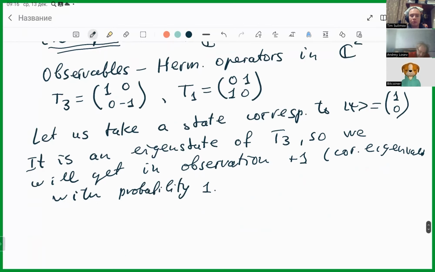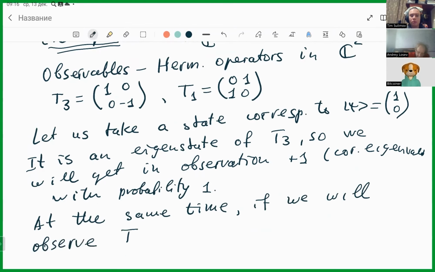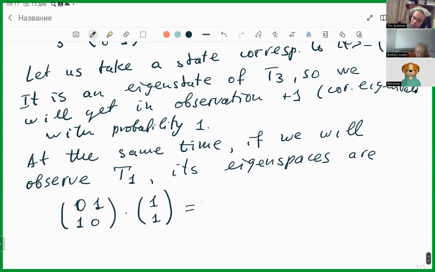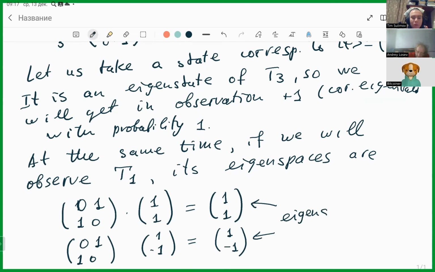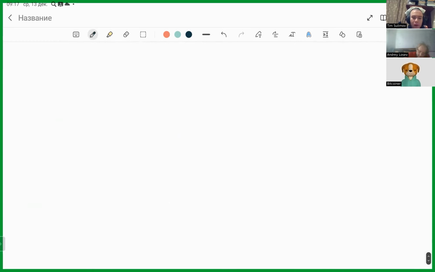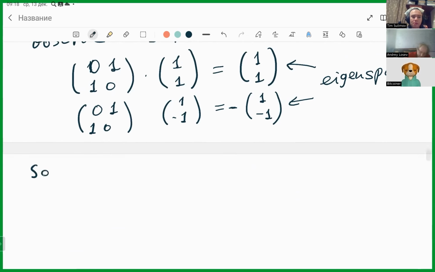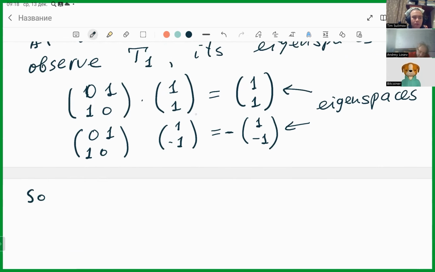At the same time, if we observe T1, let us check what its eigenspaces are. This operator equals, of course, (0 1; 1 0). These are eigenspaces. You missed a minus. Yes, I missed the minus. So let me call this plus and this minus.